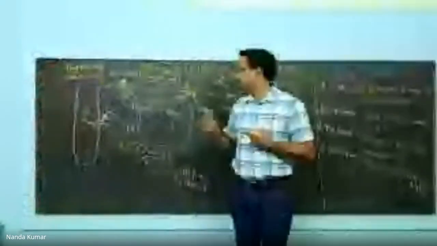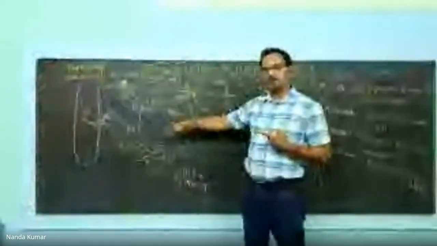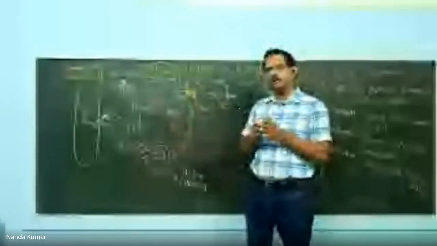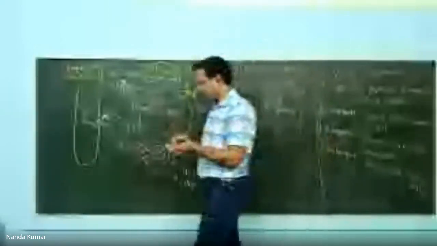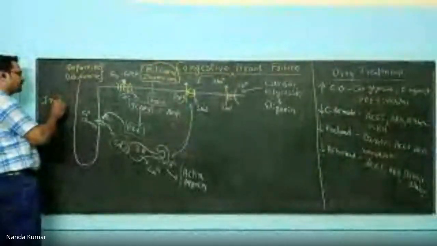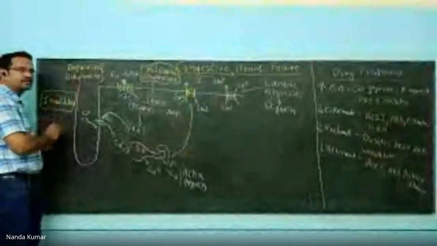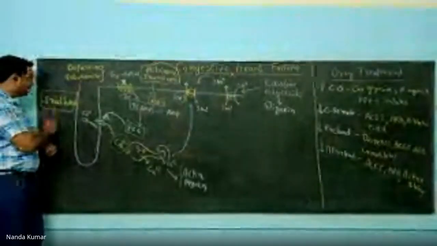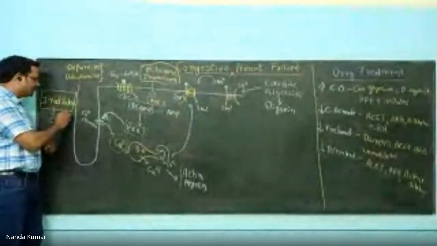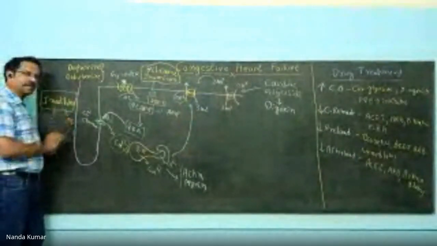In cardiac cells, they cause contraction, inotropic action. Whereas in smooth muscle, the same agent will cause dilation. Hence, they are also known as inodilators. Understand this word. Ino means causing inotropic action. In cardiac cells, they are causing inotropy. In smooth muscle cells, they are causing dilation. Hence, they are called inodilators.